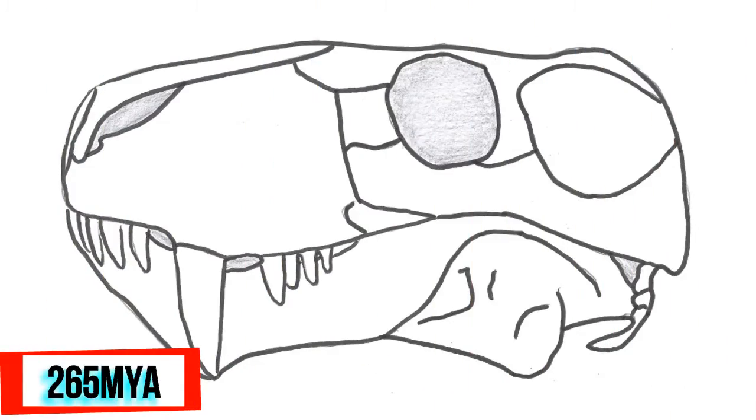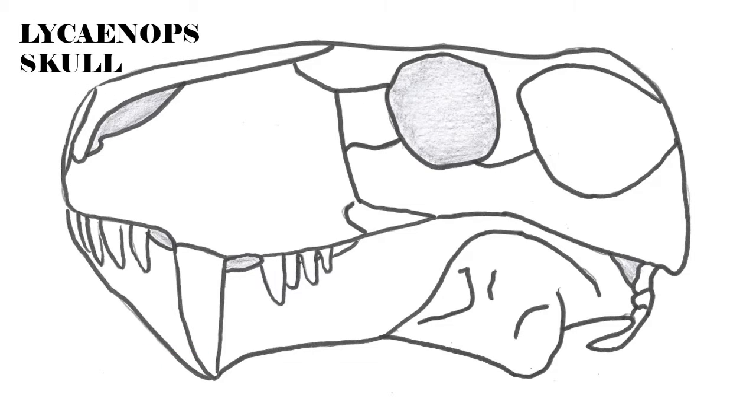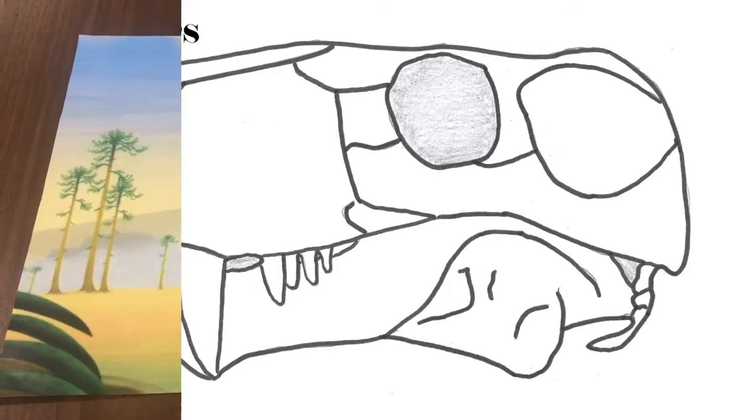Pterodonts emerged 265 million years ago. They had a wide temporal opening and their jawbone was attached to the skull's small quadrate bone. This allowed them to open their mouth much wider, an important step towards the modern mammal jawbone.